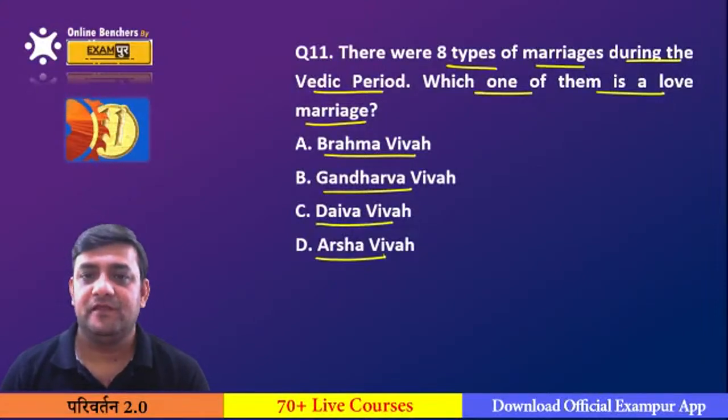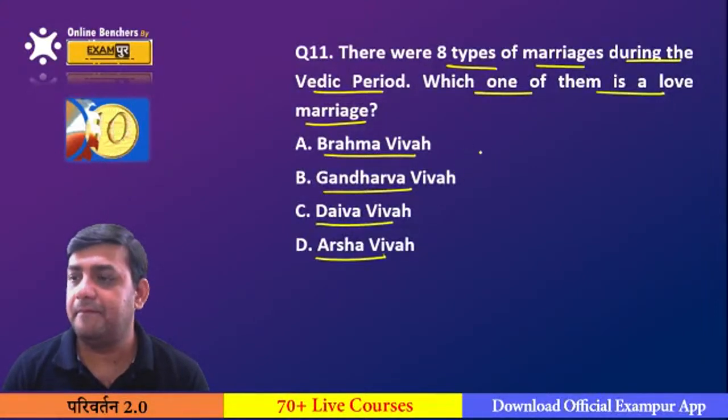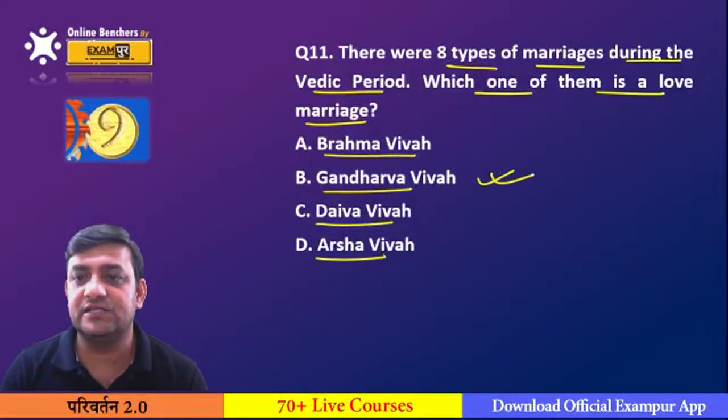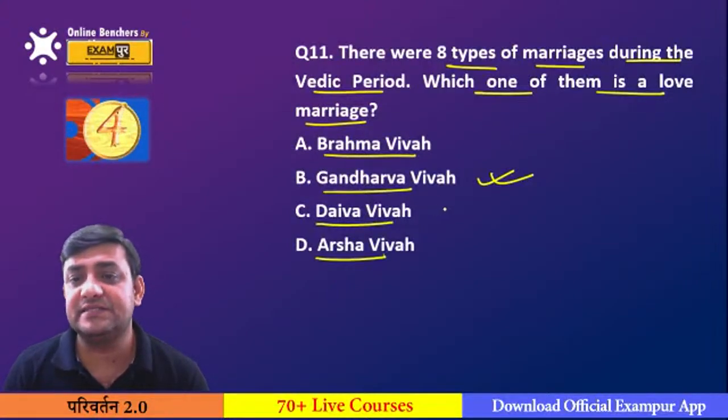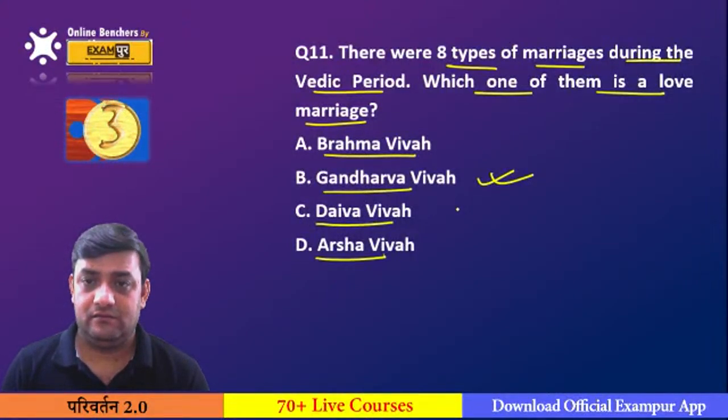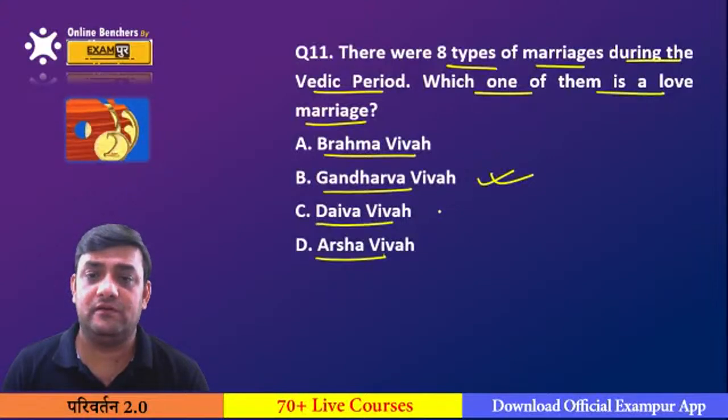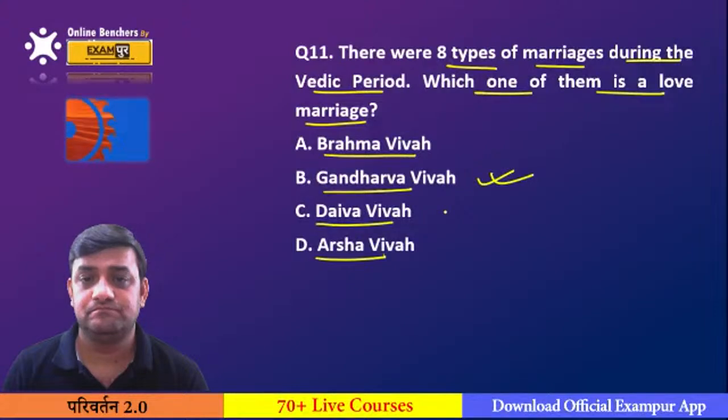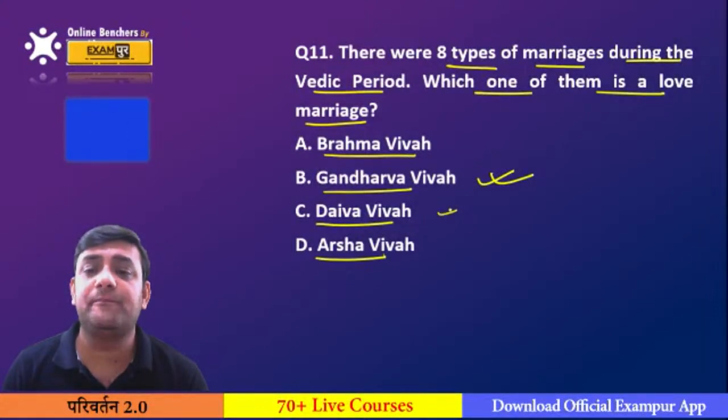Please tell me. If you talk about the love marriages, the answer will be which one? Gandharva Vivah. Brahma Vivah simply means that if you belong to the same varna and you got married, then it is called the Brahma Vivah. Deva Vivah simply means when a bride is gifted to the groom because of some spiritual performances.